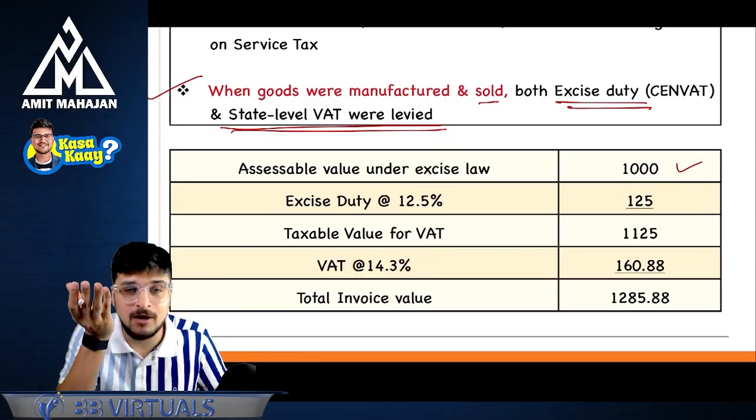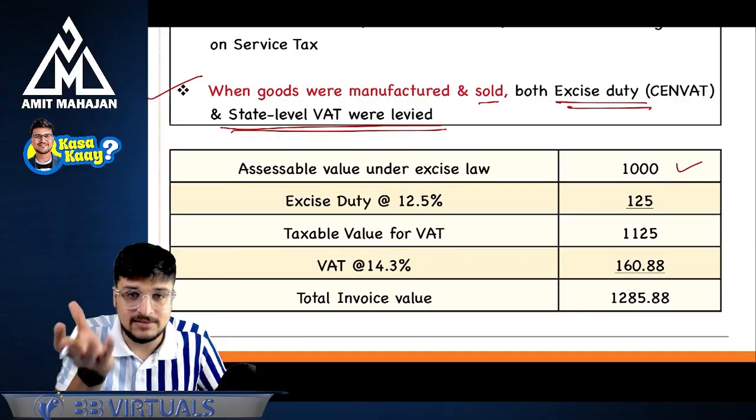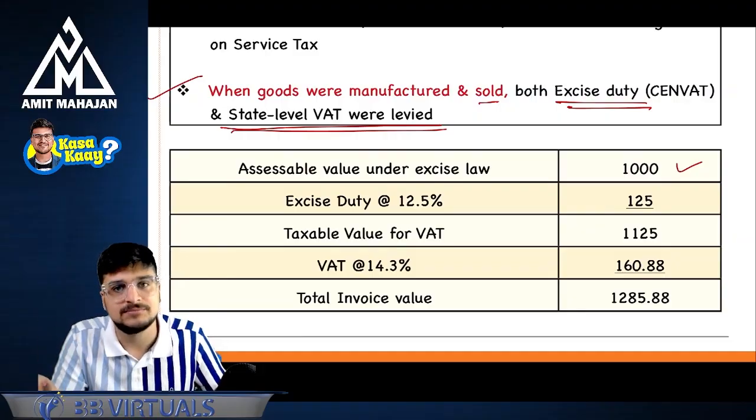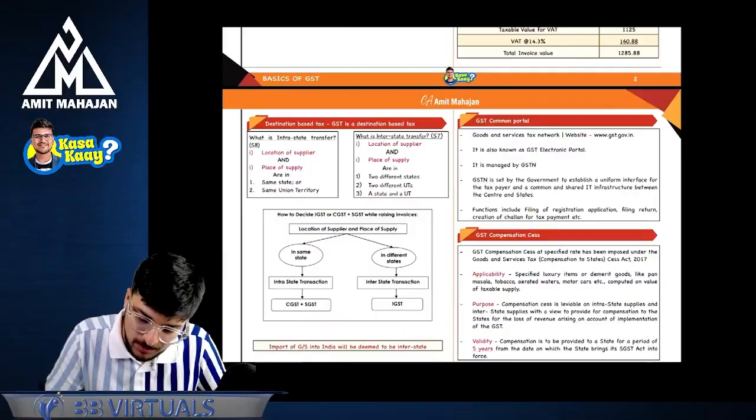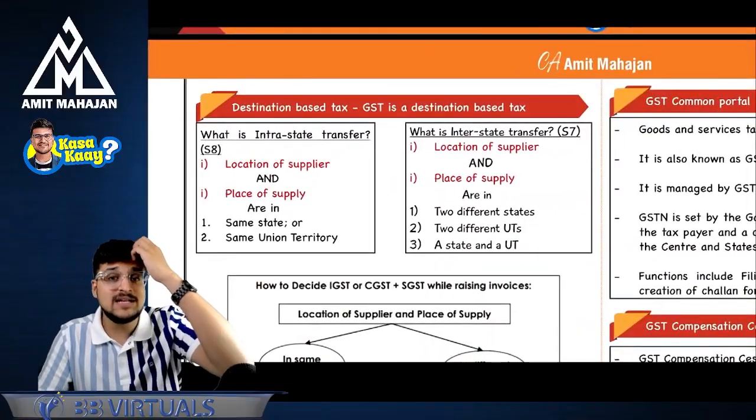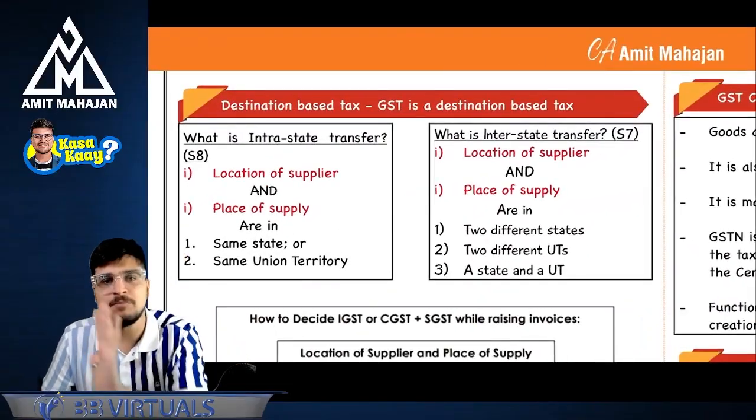This is basically a cascading effect, tax on tax. Correct? So this was also a major problem. Okay. Next point, destination based tax. GST is a destination based tax.